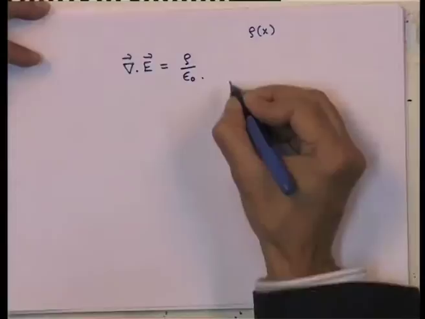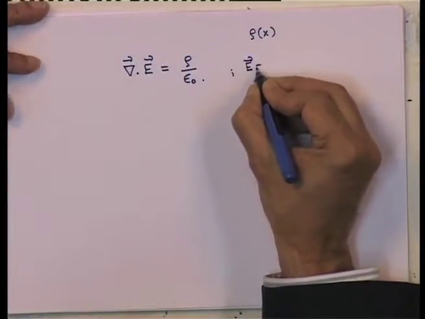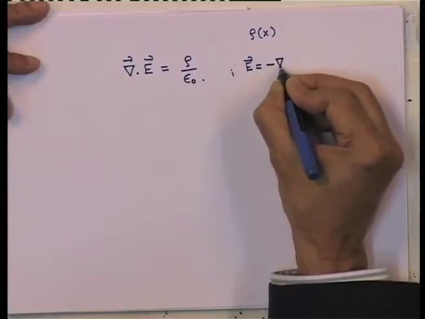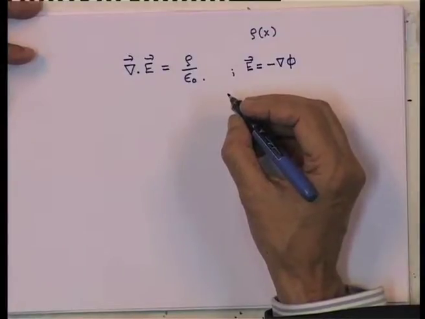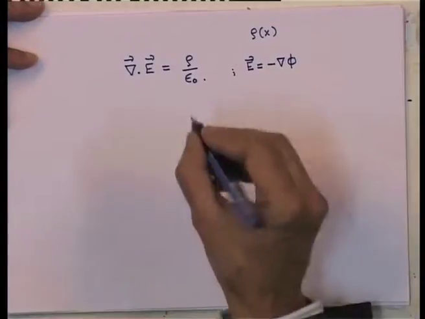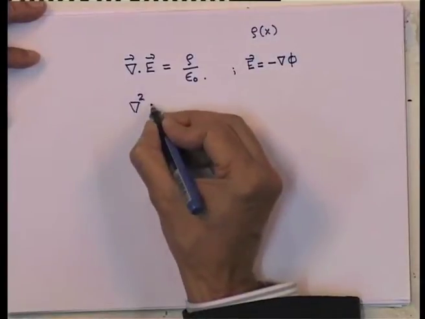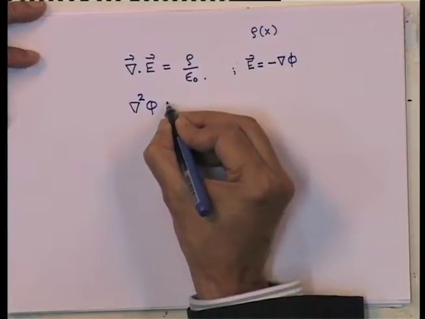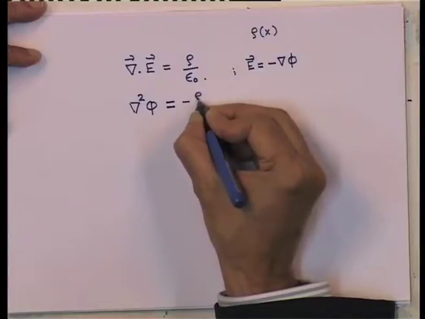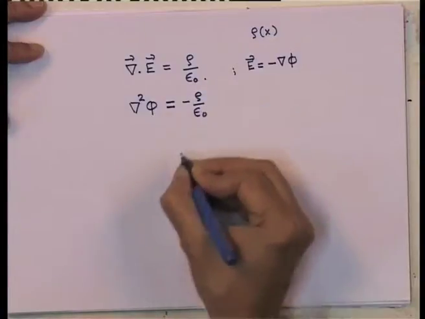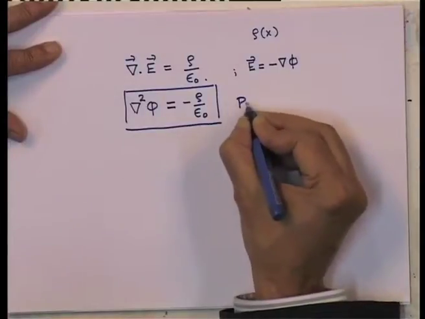Now, as we defined the electric field in terms of potential, that is, electric field is given by minus gradient of phi, where phi is a scalar function, we could immediately obtain an equation for the scalar potential, namely del square phi is minus rho over epsilon 0, where del square is del dot del. Now, this equation is known as Poisson's equation.